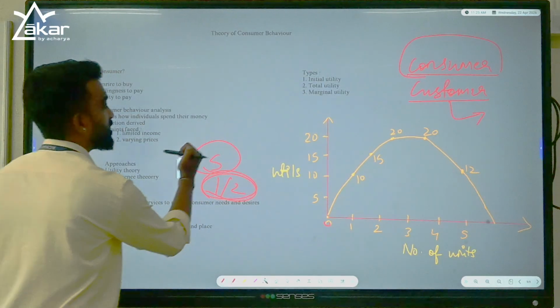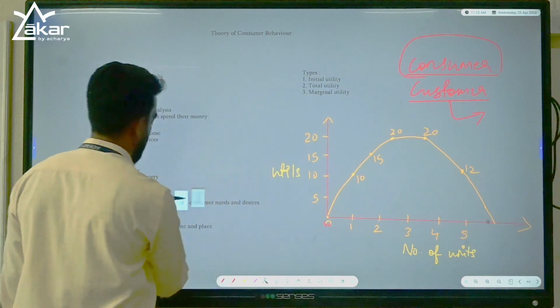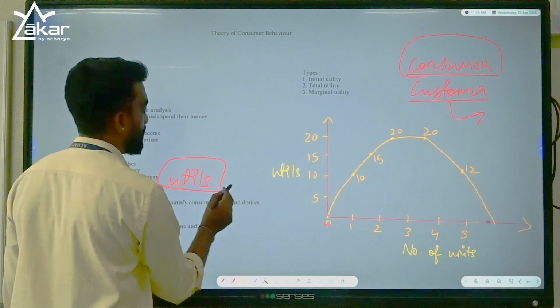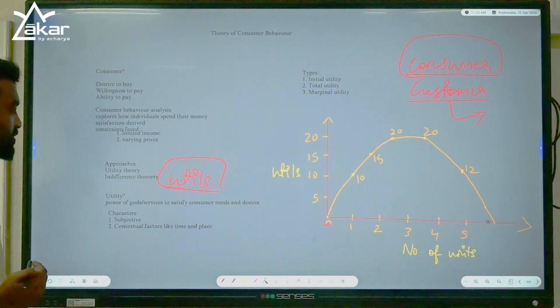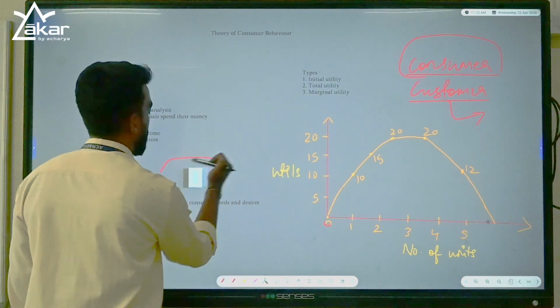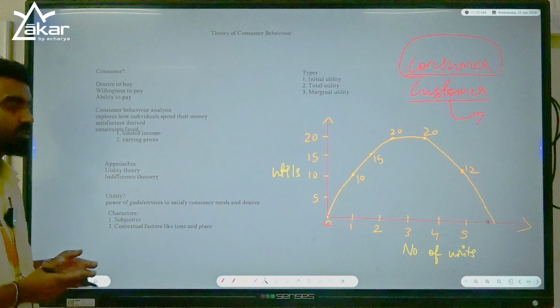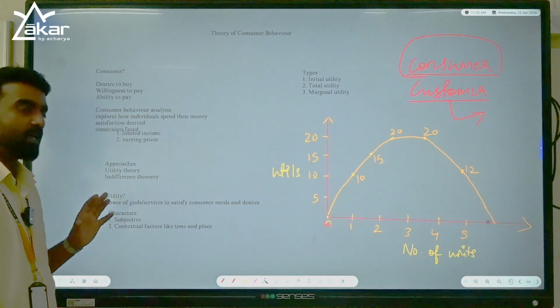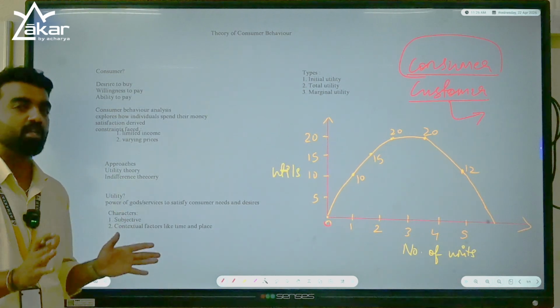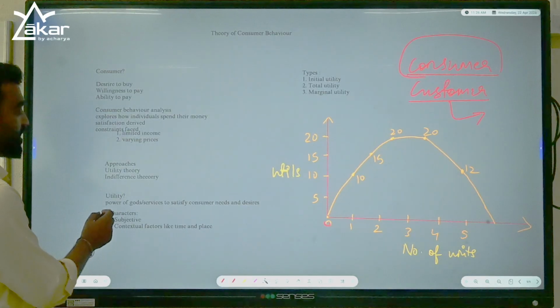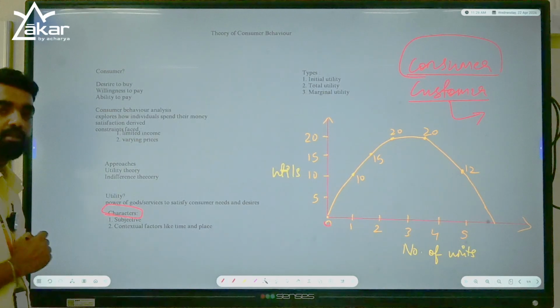Satisfaction is expressed in terms of utils. Utils means quantitatively expressing the satisfaction. The power of goods or a service to satisfy consumers' various needs and desires is called utility. You can just remember utility means satisfaction derived from a good or a service. Now this utility has characters, right?